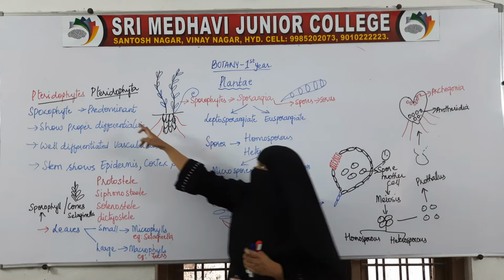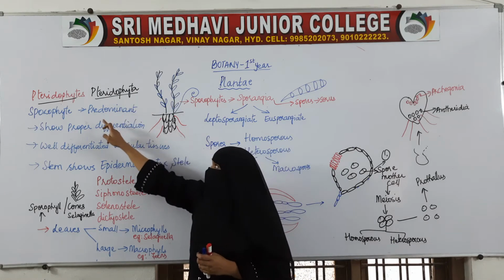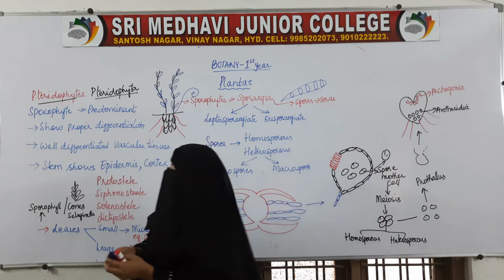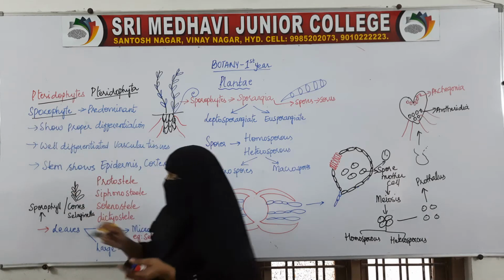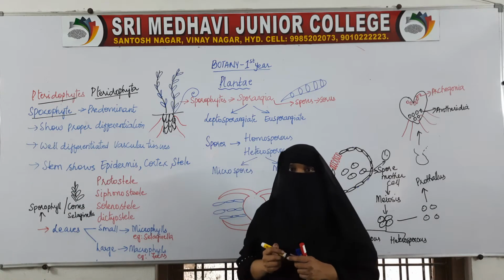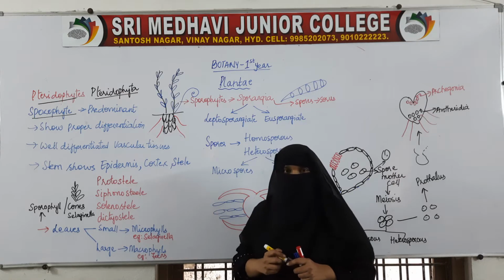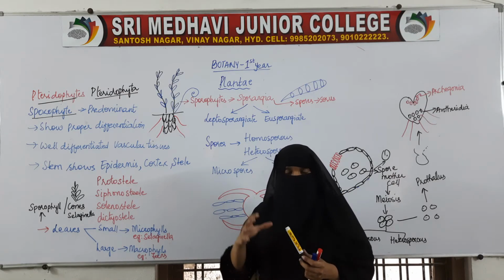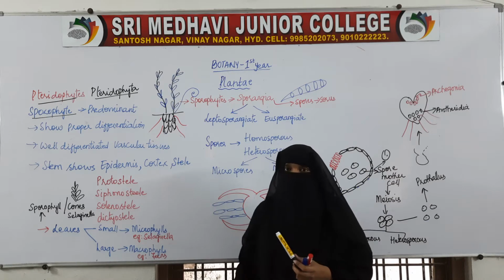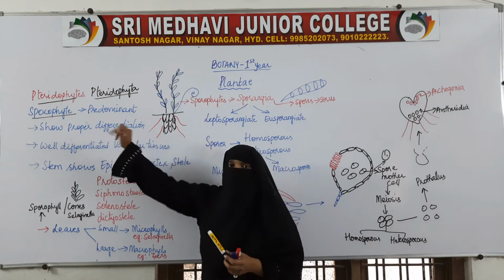But here in pteridophyta, the dominant stage is the sporophyte. Sporophyte is the dominant stage in the organisms which belong to pteridophyta. That is, for most of their life cycle, the organisms will be in the sporophytic stage.